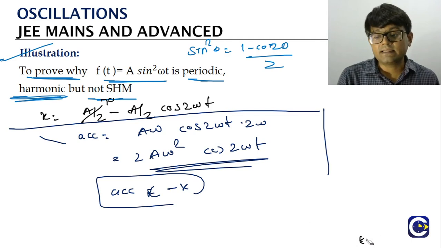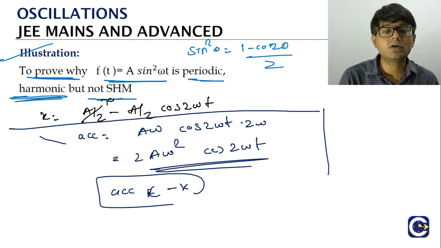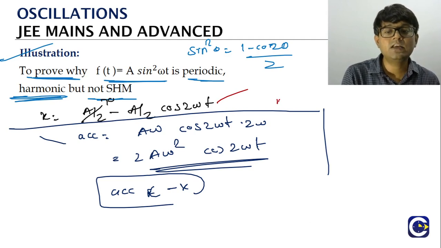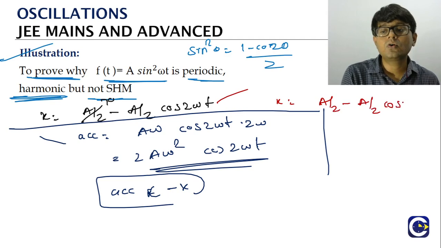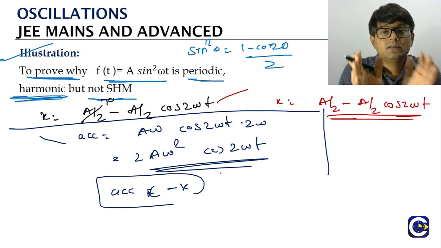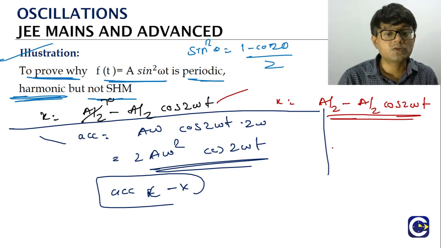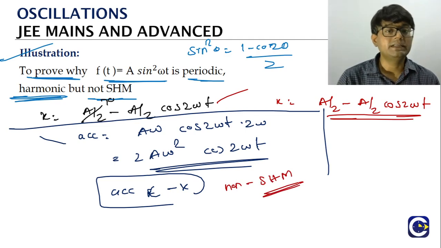Something into minus x, like that should come. But what is the x value for us? X is equal to A by 2 minus A by 2 cos 2 omega t. We will not be able to write acceleration as some constant into minus x. So which means the function is not satisfying the SHM condition. That's why we cannot call it an SHM.